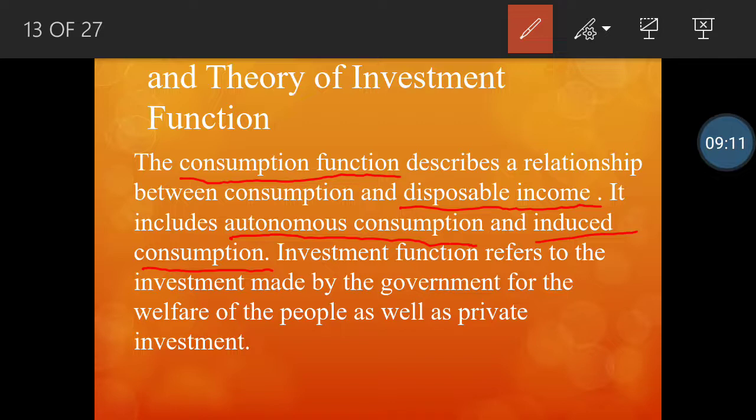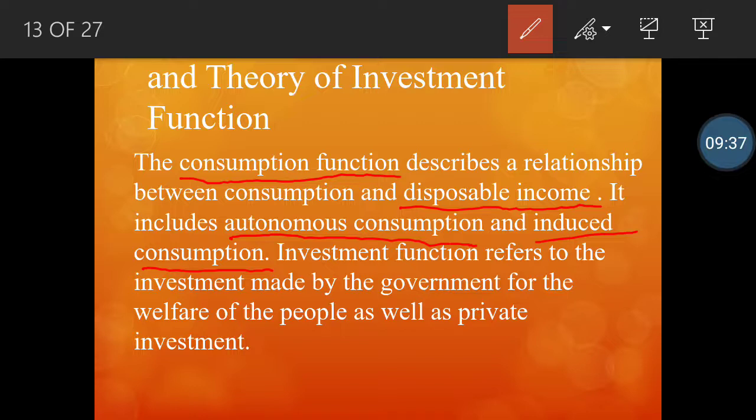The more the income, the more you want to spend; less income, you spend less. That depends upon your wish. But autonomous consumption is something which you cannot avoid, that has to be consumed irrespective of how much money you have. And investment functions, as I told you before, are either done by the government or by the private firm.